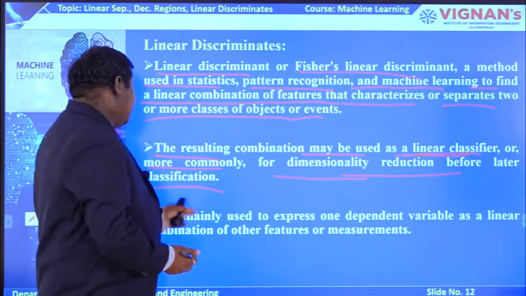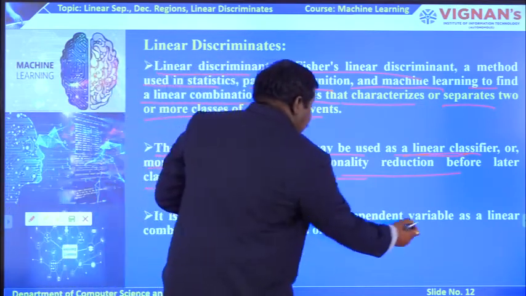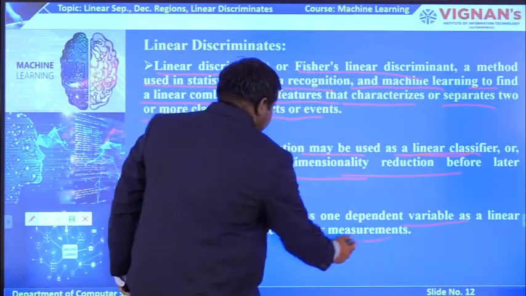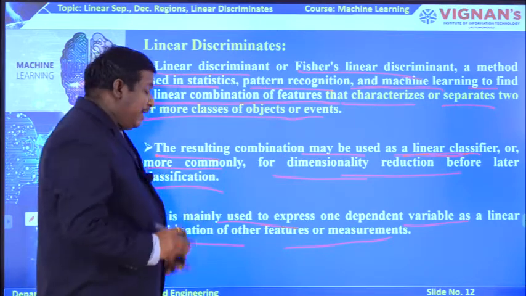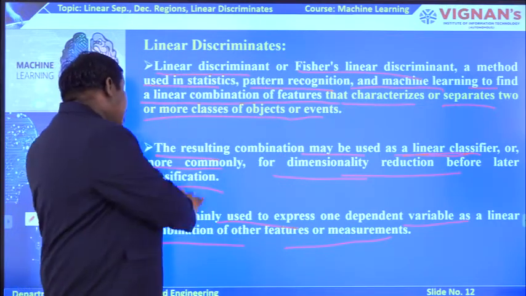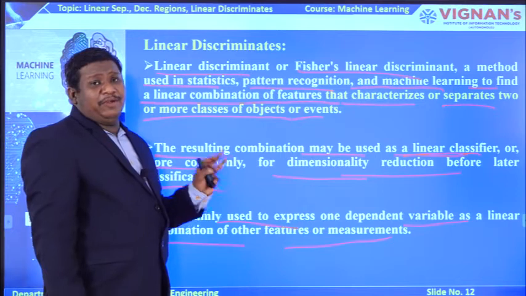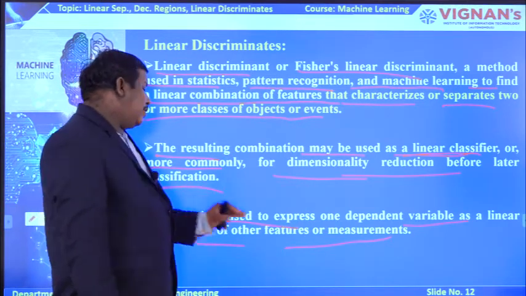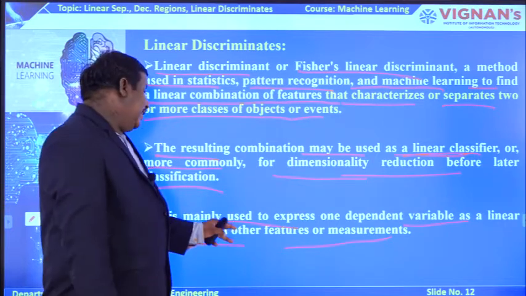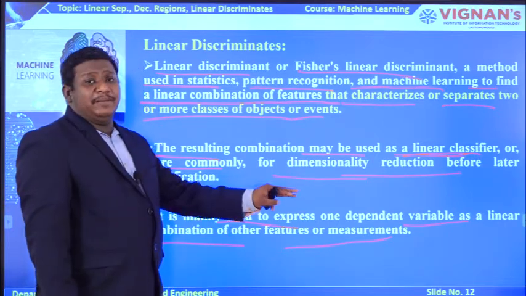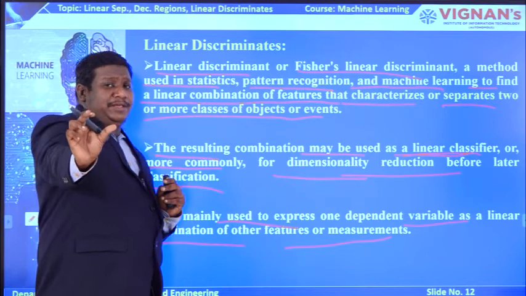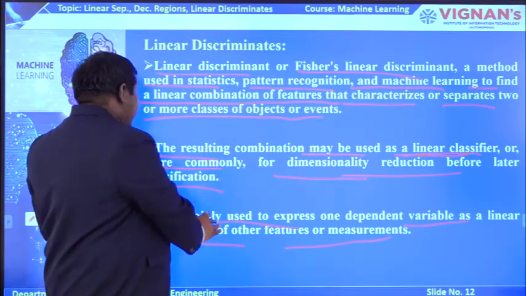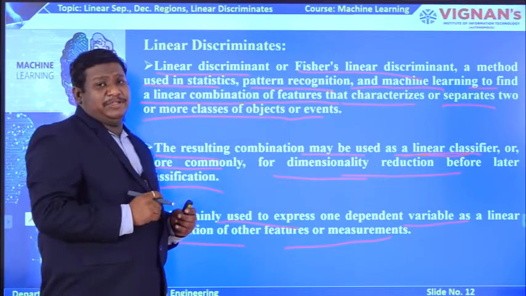It is also used to express one dependent variable as a linear combination of other features or measurements. So we take one dependent variable and represent it as a linear combination of other features or measurements.